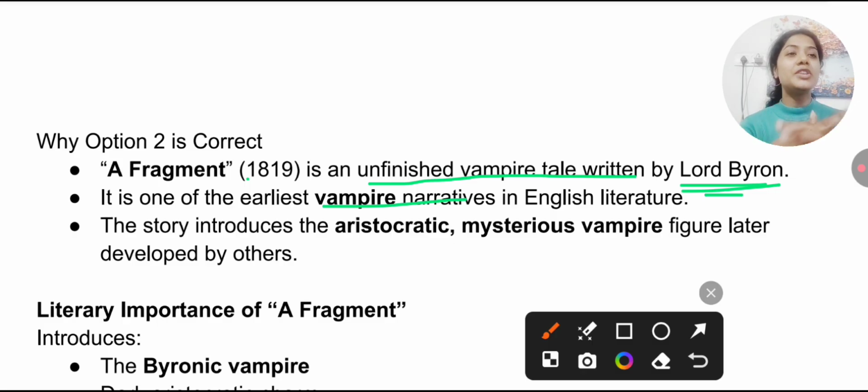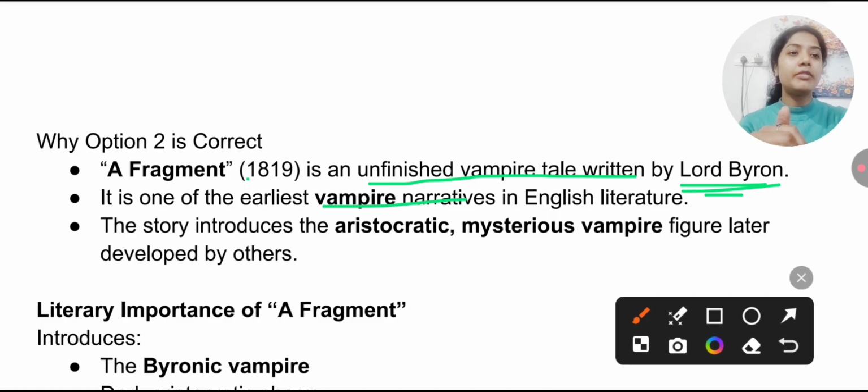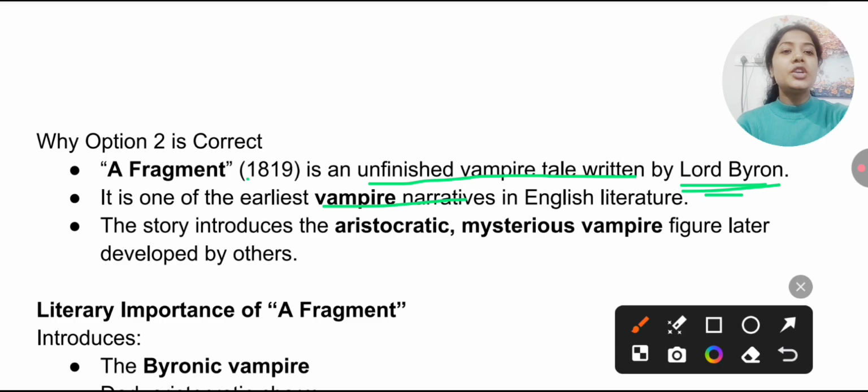Like with all the writers, we try to study all the major works, but even if we try, somehow their unfinished work remains unnoticed by us. Because the one who writes the book, the one who compiles all the books, maybe they also missed it. That's why we cannot reach it. And even if we try to find it on Google, Wikipedia, still, but NTA, where do they find it from? So this story introduces the aristocratic, mysterious vampire figure later developed by others.